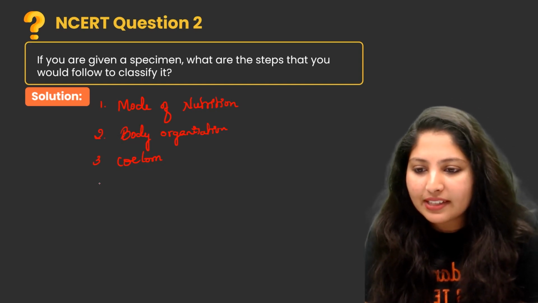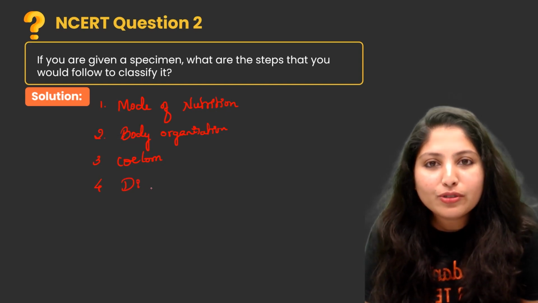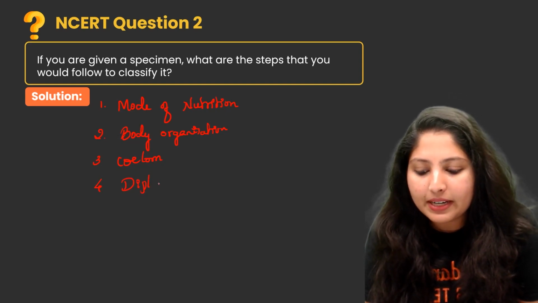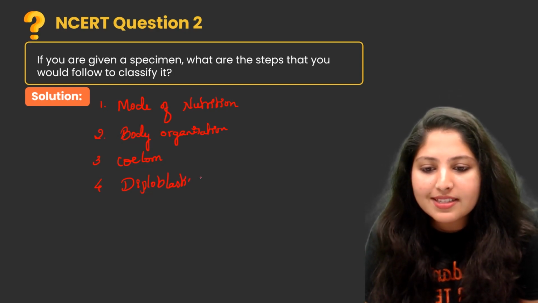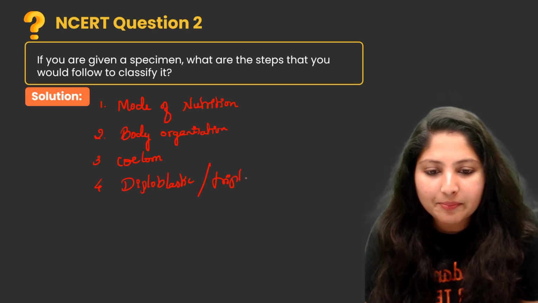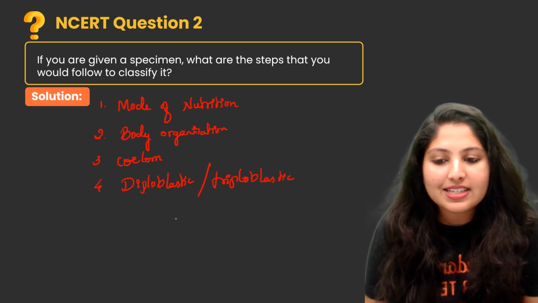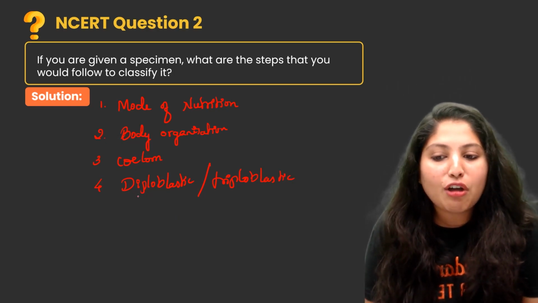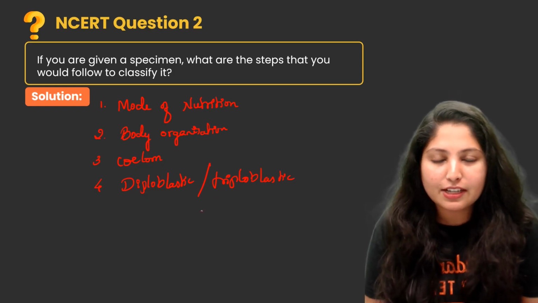Next one, whether the organism has 2 germ layers or 3 germ layers, that is diploblastic or triploblastic. 2 germ layers, then it is called diploblastic. 3 germ layers, then it is called triploblastic organism.